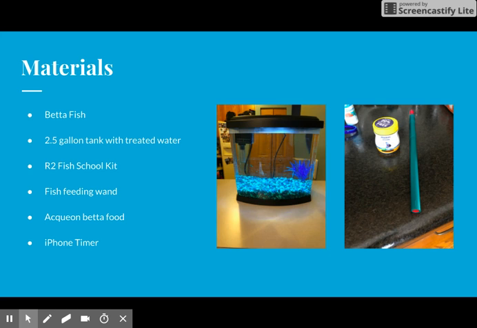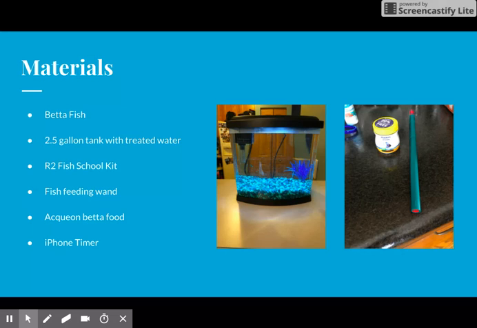The previously described North American betta fish was used in the study. Upon the fish's arrival to the researcher's home, a 2.5-gallon tank was prepared in order for the fish to have a safe and livable habitat. The water was treated with 100 small drops of approved water conditioning solution and allowed to sit and maintain room temperature for 24 hours prior to the fish's entrance into the new tank. A small artificial plant was placed in the back right corner of the tank. The R2 fish school kit was purchased and acquired by the researcher in order to assist with the training process.